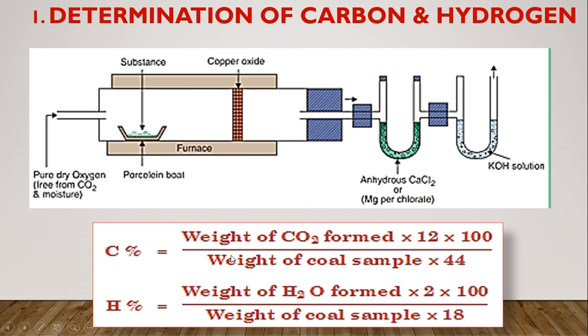Percentage of carbon is equal to weight of CO2 formed, that is the increase in weight of KOH, into 12 into 100 upon weight of coal sample taken into 44. How to calculate the percentage of hydrogen? Weight of H2O formed, that is the increase in weight of anhydrous CaCl2, into 2 into 100 upon weight of coal sample into 18. So by using these two, we can easily calculate the carbon and hydrogen percentage.